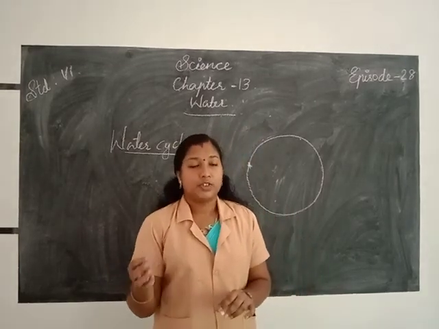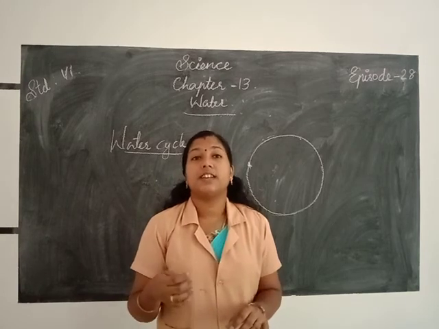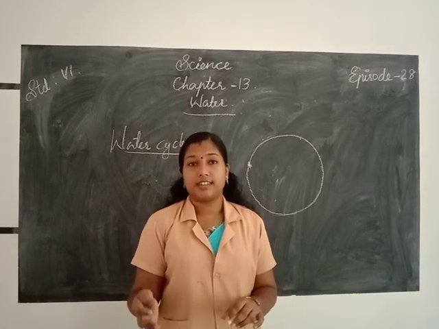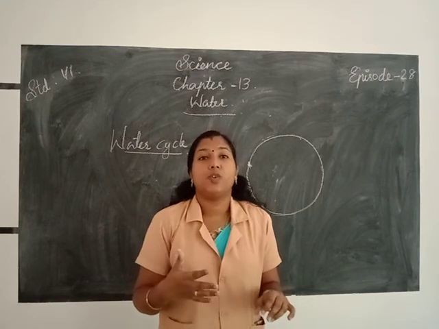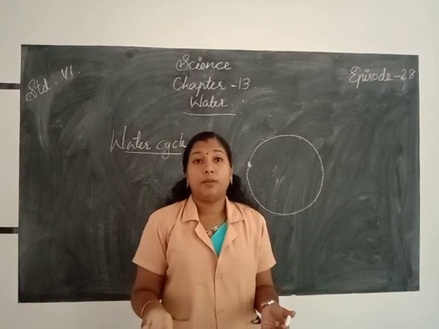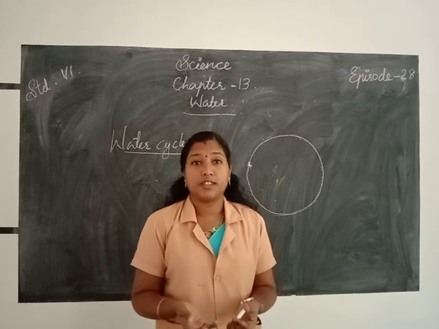Then we know that on our earth we face different seasons in a year: summer season, spring season, winter season and rainy season, that means monsoon season. During the summer season, what are the different problems we face?